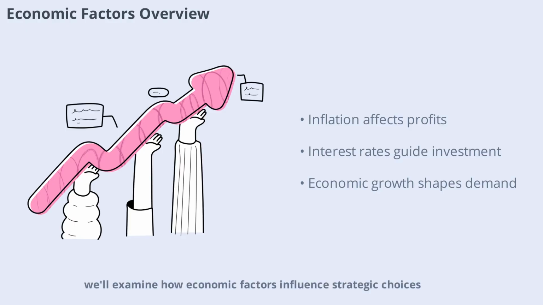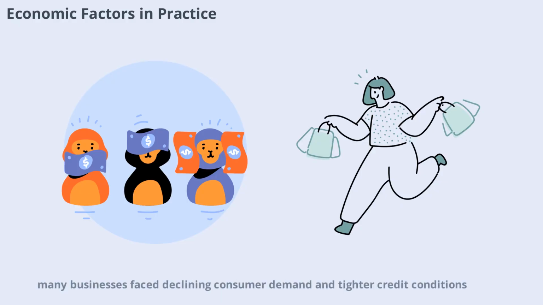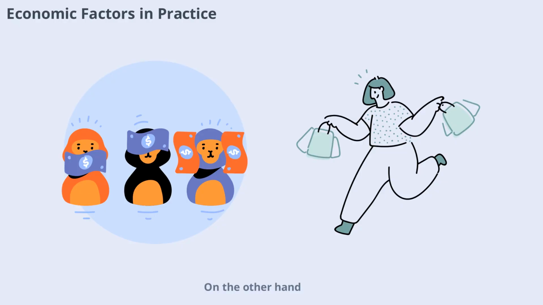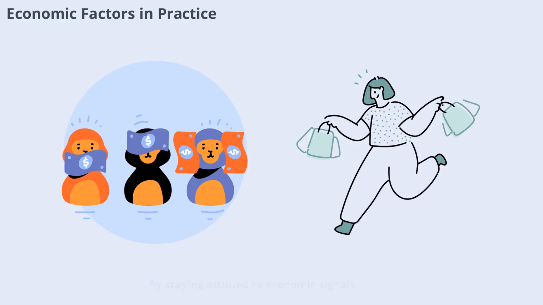Next, we'll examine how economic factors influence strategic choices. During the global financial crisis of 2008, many businesses faced declining consumer demand and tighter credit conditions. Companies that closely monitored economic indicators were able to adjust their strategies, such as reducing costs or diversifying product lines, to weather the downturn. On the other hand, rapid economic growth in emerging markets has encouraged multinational corporations to expand their operations and tap into new customer bases. By staying attuned to economic signals, organizations can make informed strategic decisions.